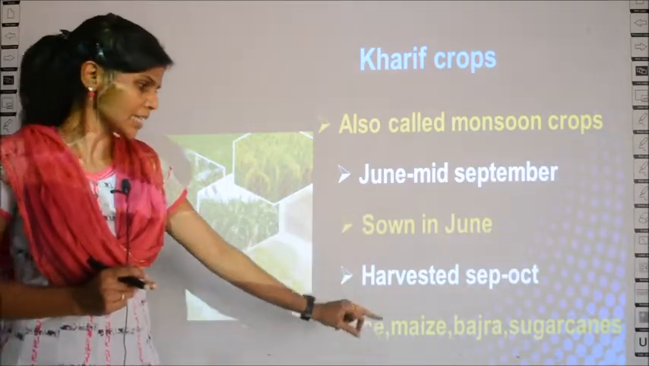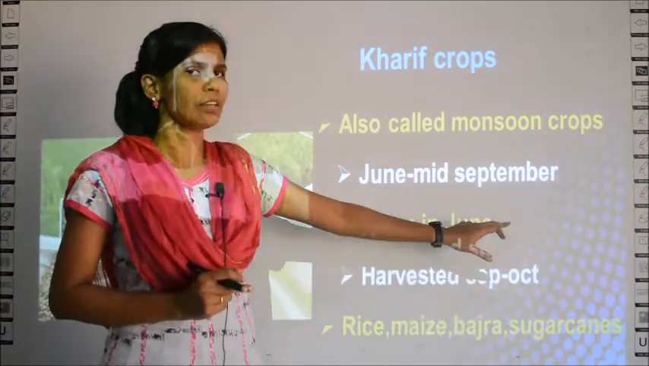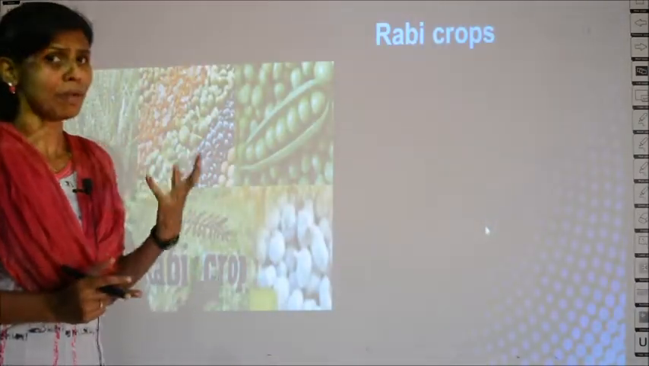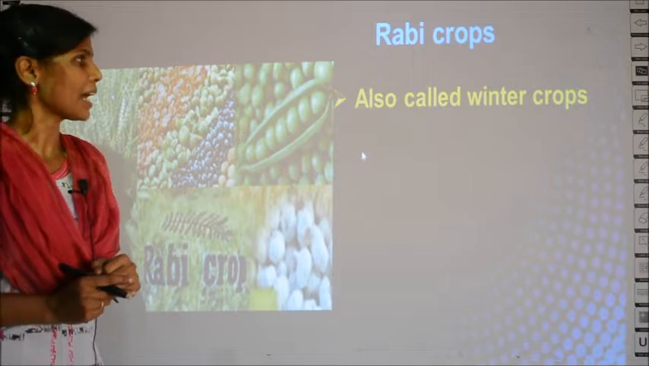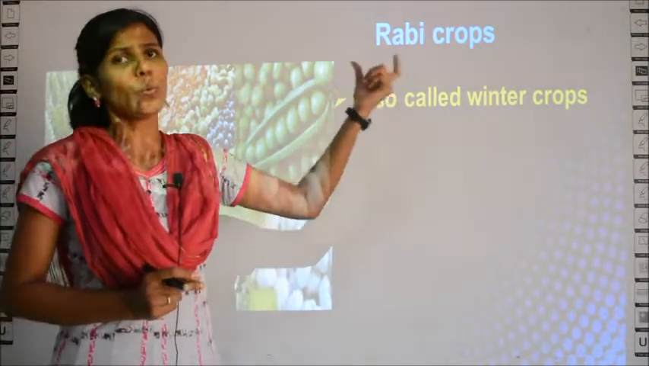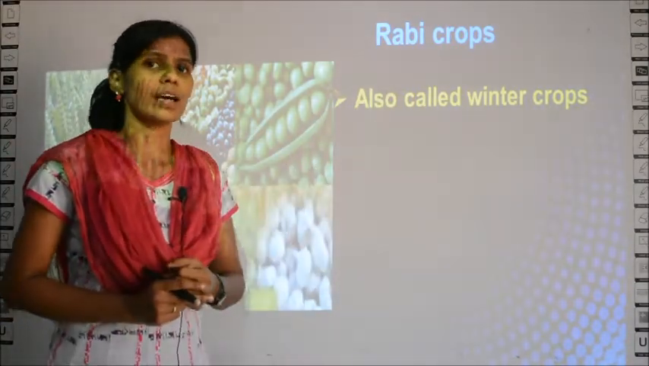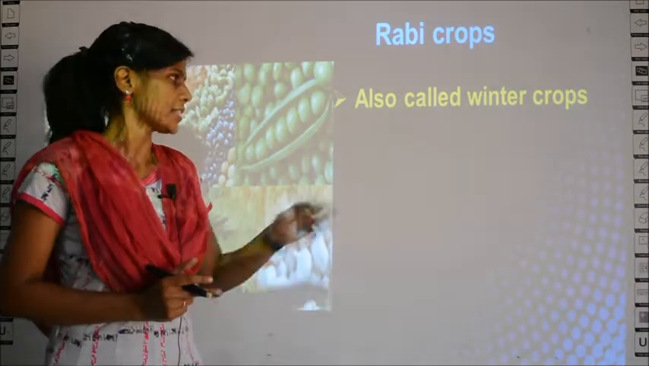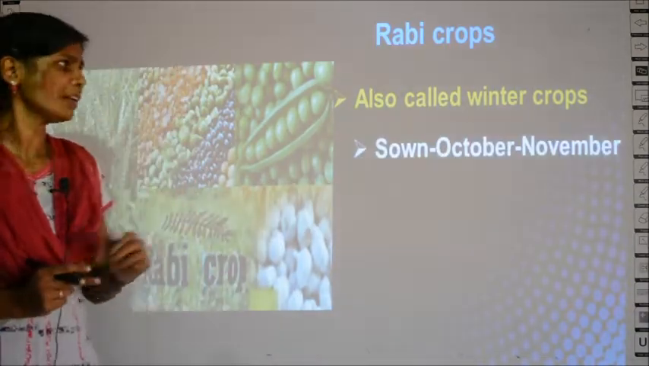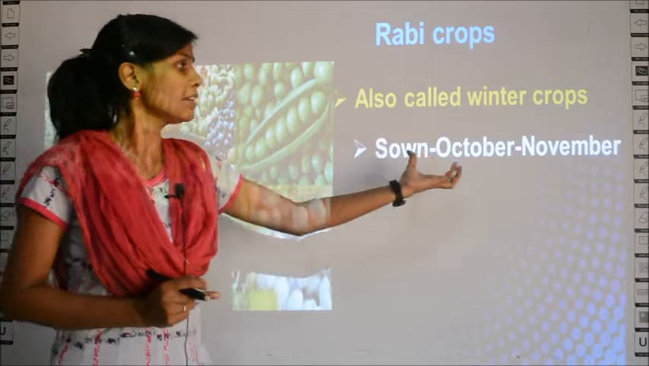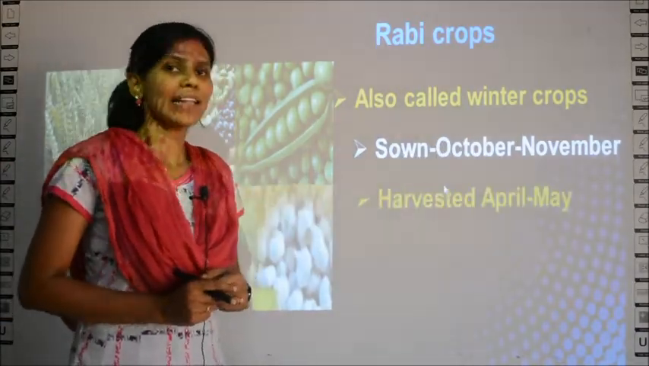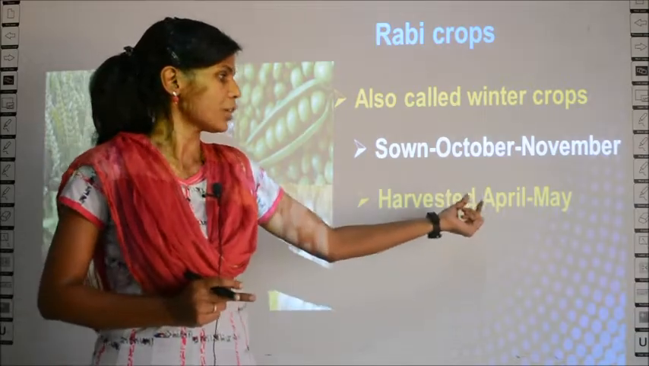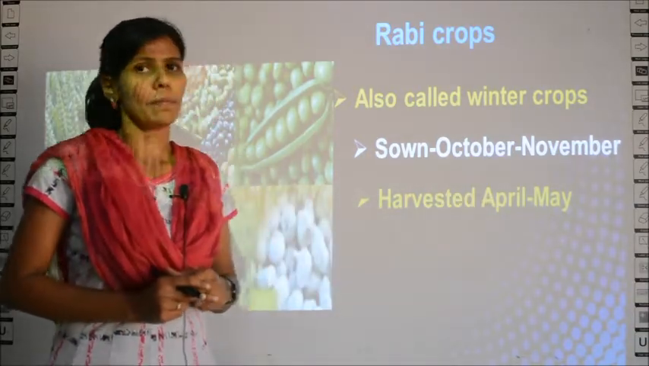Examples: rice, maize, bajra and sugarcane. Memorize everything, okay? Then rabi crops. Rabi crops are also called winter crops because they are cultivated in the winter season. The seeds are sown in October or November and they are harvested in the month of April to May.